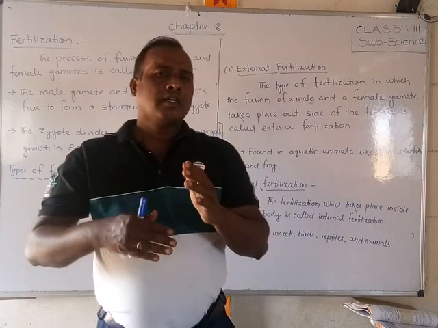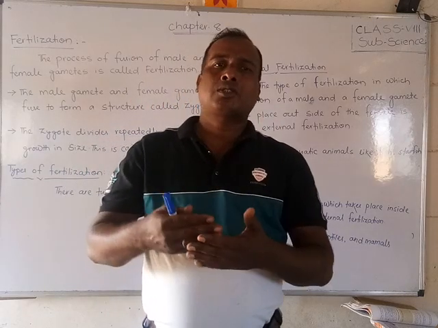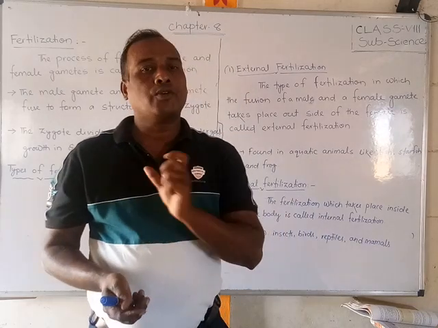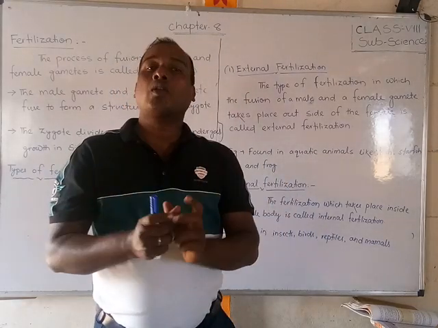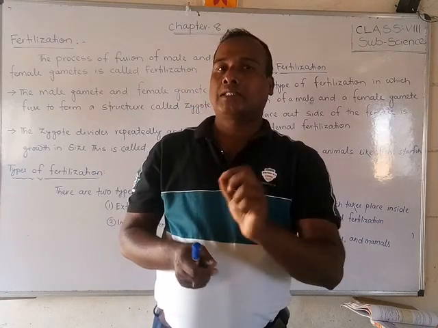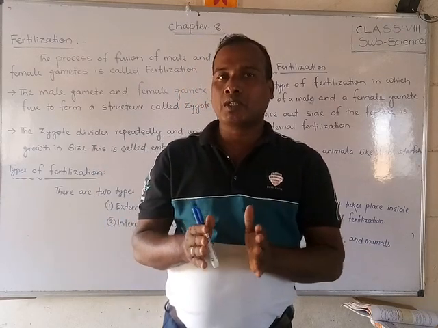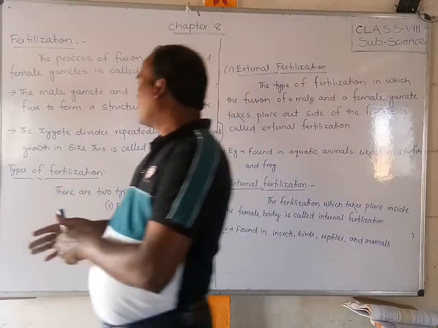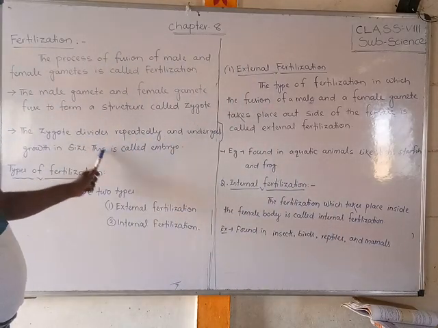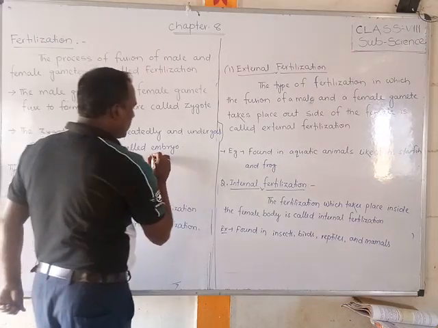Then rapidly the zygote starts to develop and forms an embryo. This whole process is called fertilization. Okay friends, did you understand? Now the zygote divides rapidly and grows in size, and this is called an embryo.